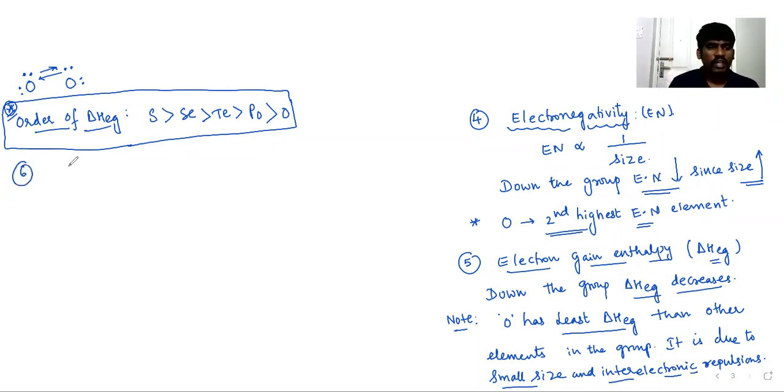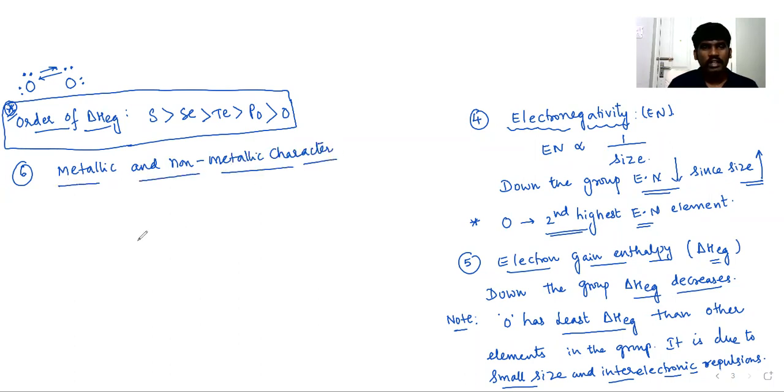And the next property can be given as metallic and non-metallic character. If you observe oxygen, sulfur, selenium, tellurium, and polonium: oxygen and sulfur are examples of non-metals.